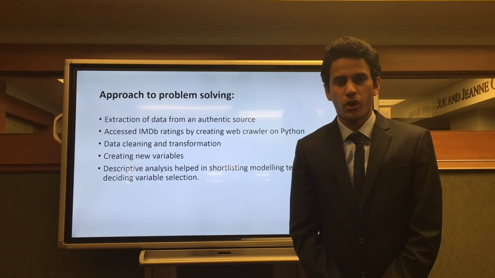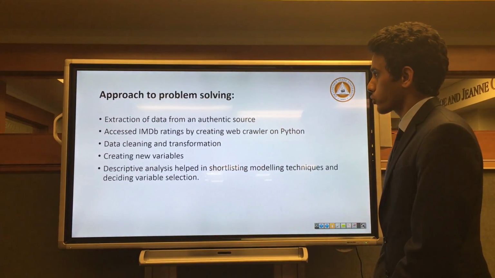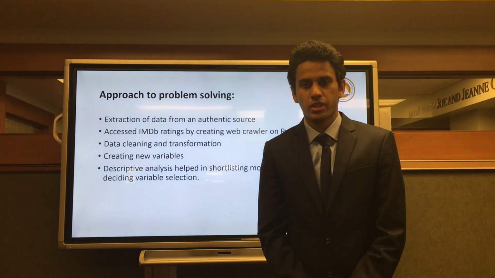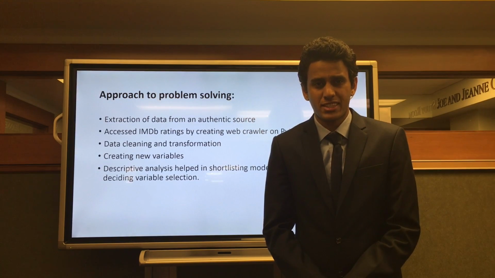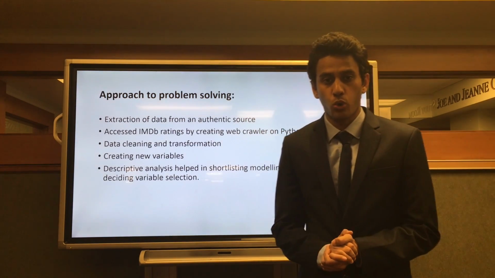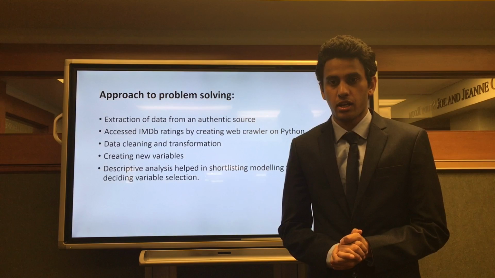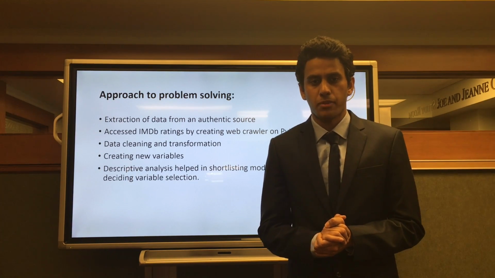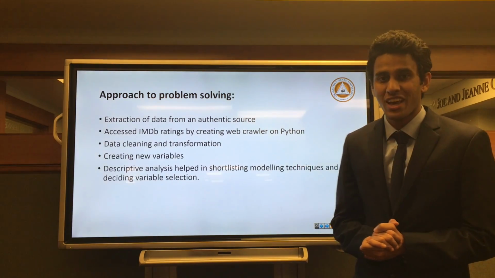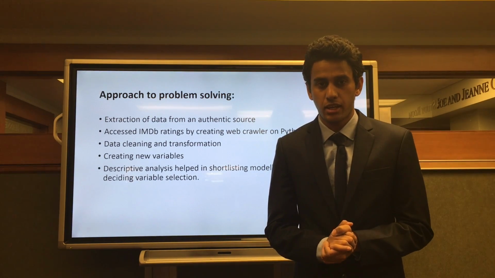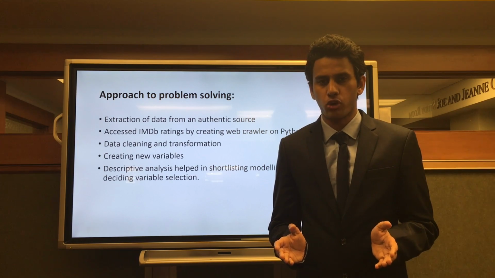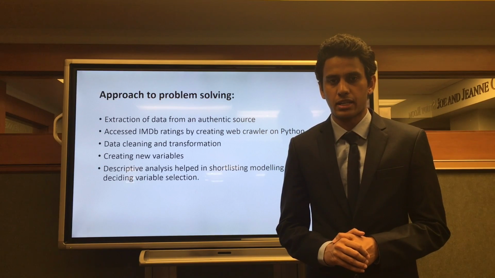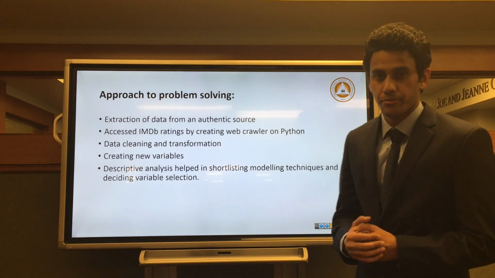We faced some problems while doing our project. So here's the approach. While extracting data, we faced many problems, such as only 100 movies of data being accessible through one email ID. So, in order to get an appropriate amount of data, we made 10 new email IDs. Secondly, in order to add IMDb as a variable, we had to access data through the IMDb site, and doing it manually would have been laborious. So we created a web crawler in Python for extracting the IMDb rating for the selected 1000 movies.